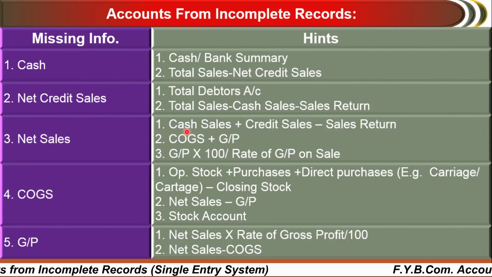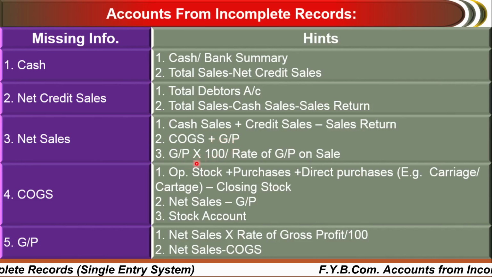Then net sales. So there are three methods, or three hints, through which you can calculate the net sales: that is cash sales plus credit sales minus sales return, called net sales, or cost of goods sold plus gross profit, or gross profit into 100 divided by rate of gross profit on sales. So these are three ways to calculate or to find out the net sales.